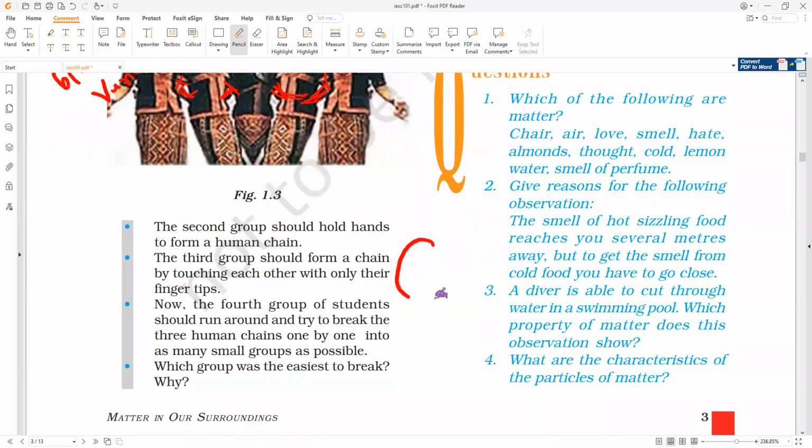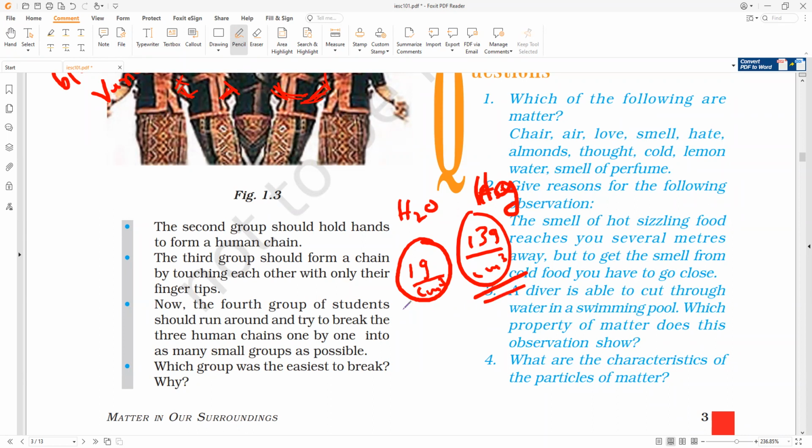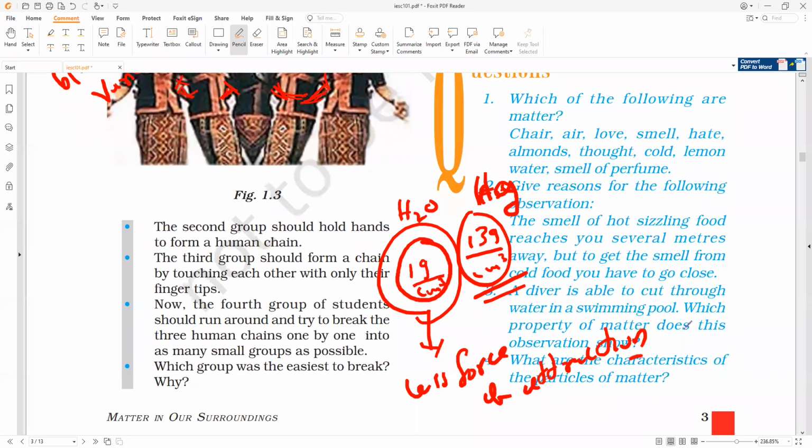Now, water density is 1 gram per cubic centimeter. Mercury density is 13 gram per cubic centimeter. Now, tell me which is easy to carry? Water or mercury, Hg? Water, we can carry easily because of less force of attraction. Understand? But mercury has more, strong force of attraction.